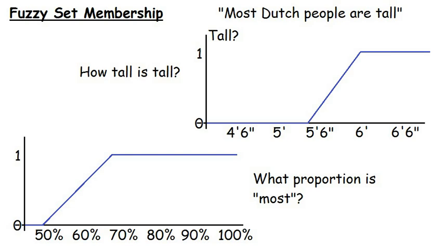The lines on the screen indicate what my personal idea of tall and most are. Below a certain level, the degree of membership in the sets of tall people, or counts as most, is 0. These are the values that are definitely out of the set. Above other values, the degree of membership is 1, with a sliding scale in between. The ranges you would have chosen might be different, but you get the idea.